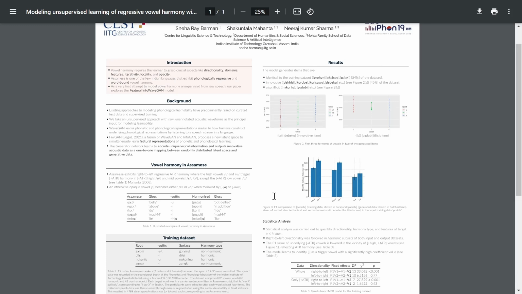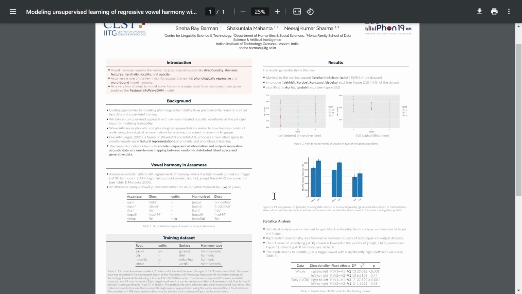From manual segmentation in Praat, and validation by the native Assamese speakers, we observe that the model, after 920 epochs, is able to produce items identical to the training dataset, like Prohari, Akebare, Pollock, etc. It also produces illicit and ungrammatical items like Nokorelu, Podobi. Although they were in the training dataset, the pattern is not allowed in the language.